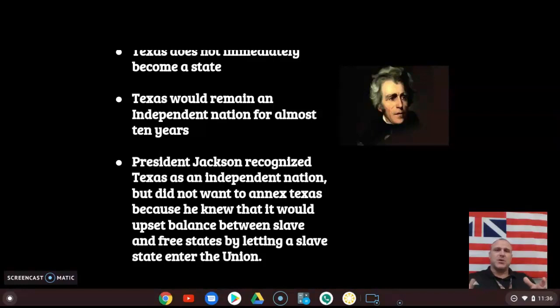It remains in limbo, and it remains an independent nation for almost 10 years. Jackson recognizes the issue that if Texas were to become a slave state, it would upset the balance between free and slave states, and Jackson didn't want to deal with that. He was ending his presidency at that time. He was just kind of going to pass the buck along. So Texas was not annexed immediately. It stayed an independent nation until really the end of the Mexican-American War.